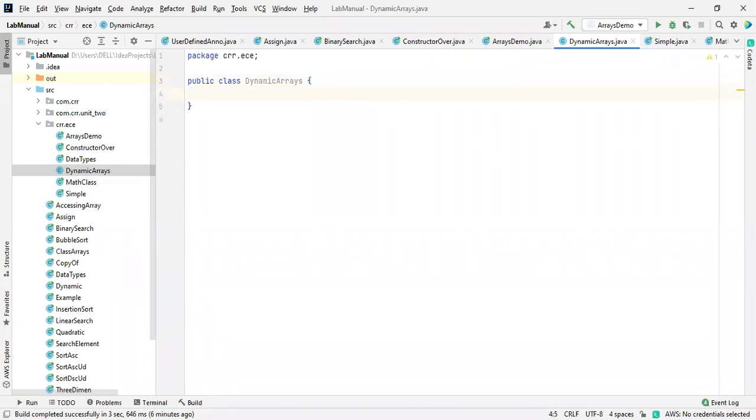Wait a second. This is a normal thing, we have to do this first of all. So I'm going for an int single dimensional array, arr is equal to new. I mentioned it like this, and we need to mention the size.